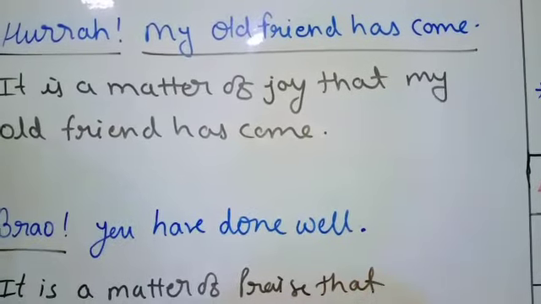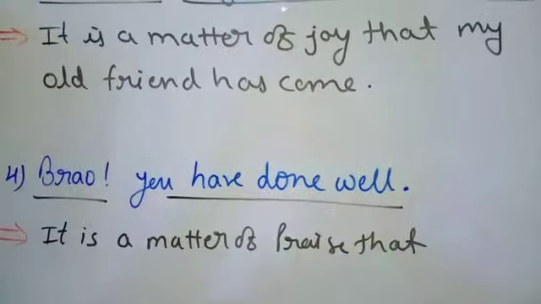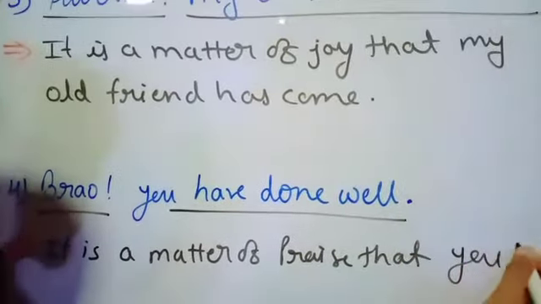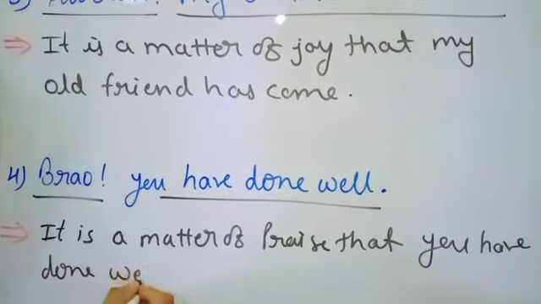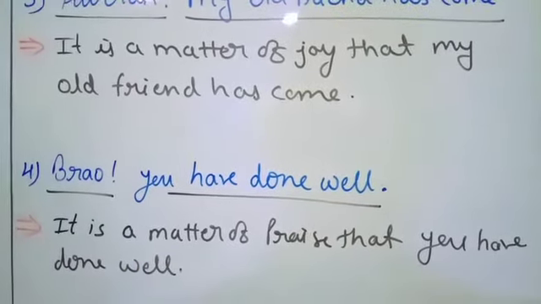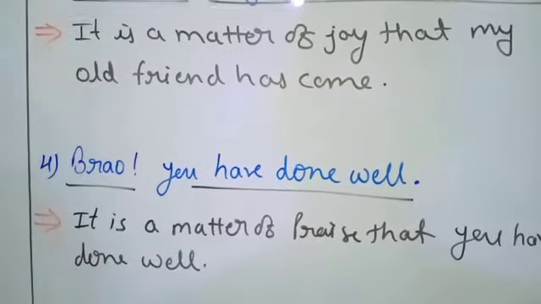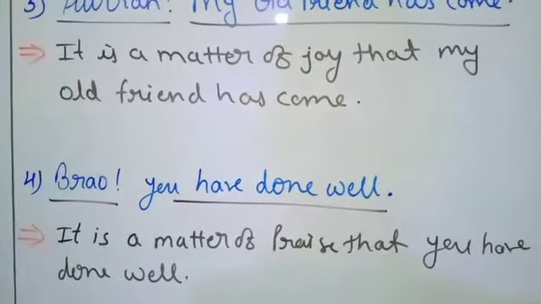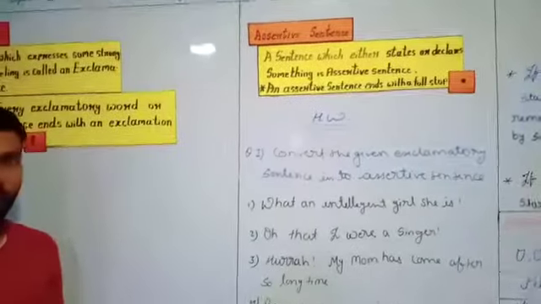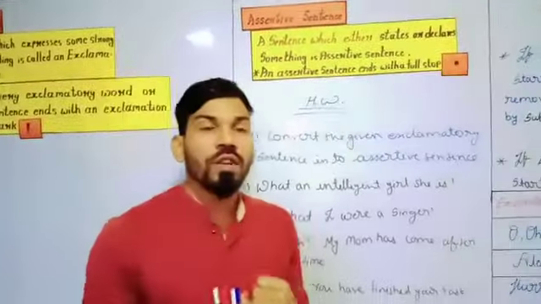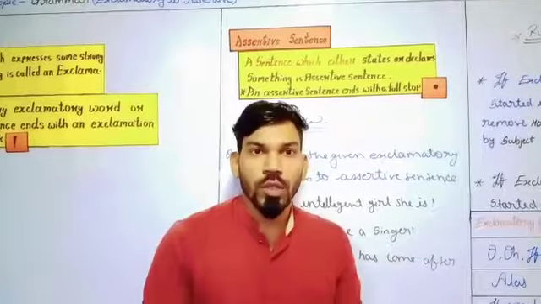Conjunction that, it is a matter of praise that. The rest we have to write as it is. You have done well. So this way we have to change the specific exclamatory sentences that started with these kinds of words into the assertive sentence. So this way we are going to change the exclamatory sentence into the assertive sentence.